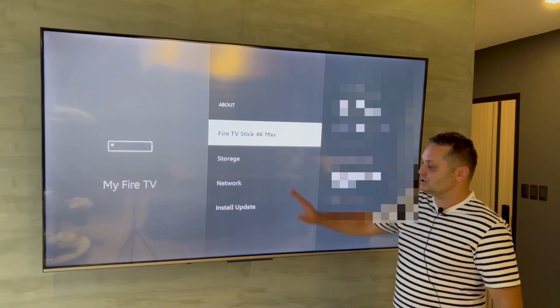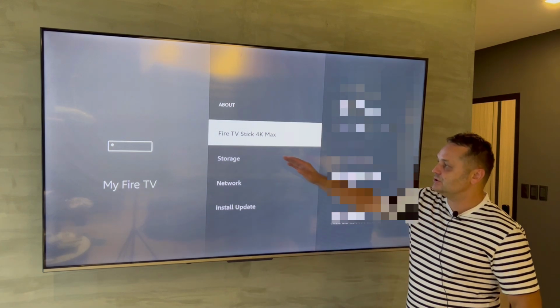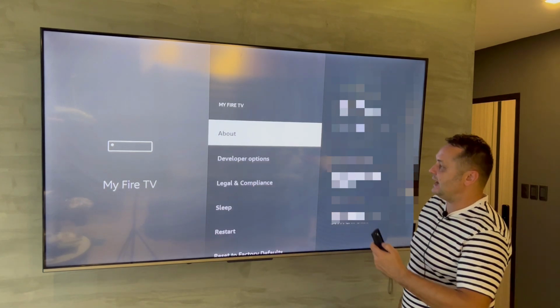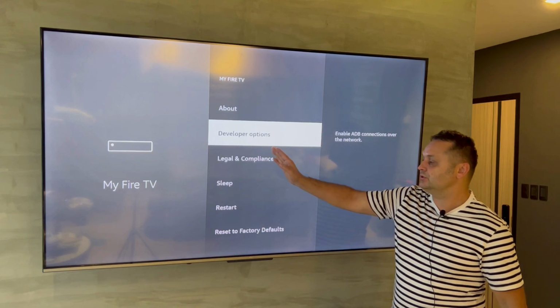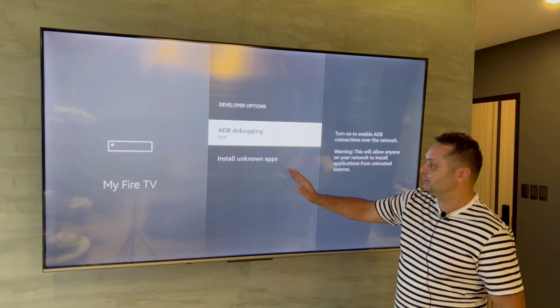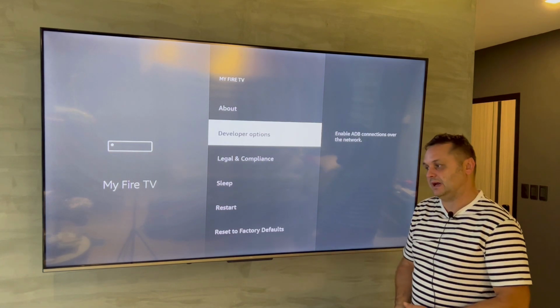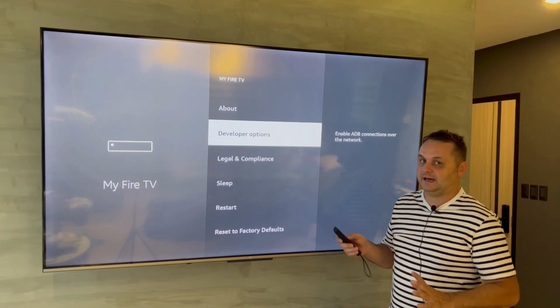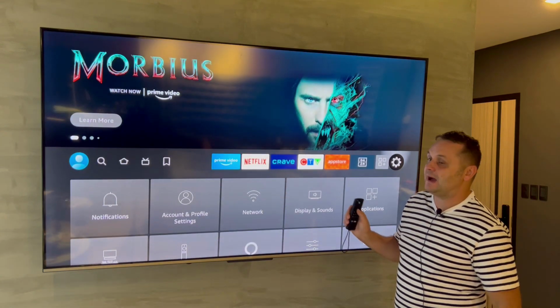You can also install any updates. If you have to install updates, install those updates. So as you can see, now if I click back, I've enabled developer options. This you need to enable on your device. This will allow you to install third-party apps. Now that you've successfully done that, you can just go back and go back. Let's go back to the main menu.